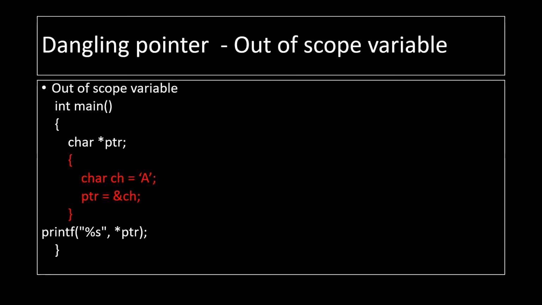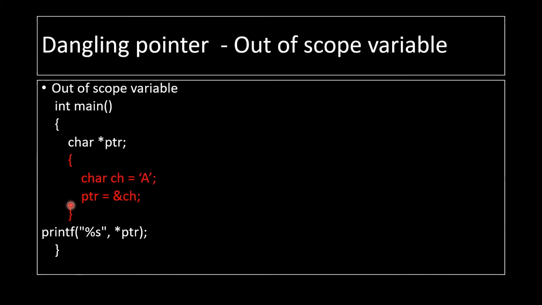A pointer can also act as a dangling pointer when the variable it's pointing to is out of scope. How can a variable be out of scope? Let's see in this example. In here I have taken a character type pointer, then a character type variable which is storing a. Then I have assigned that variable's address to that pointer. But you can see there are extra pairs of curly braces which I have added in this example. What they do is create blocks in our program.